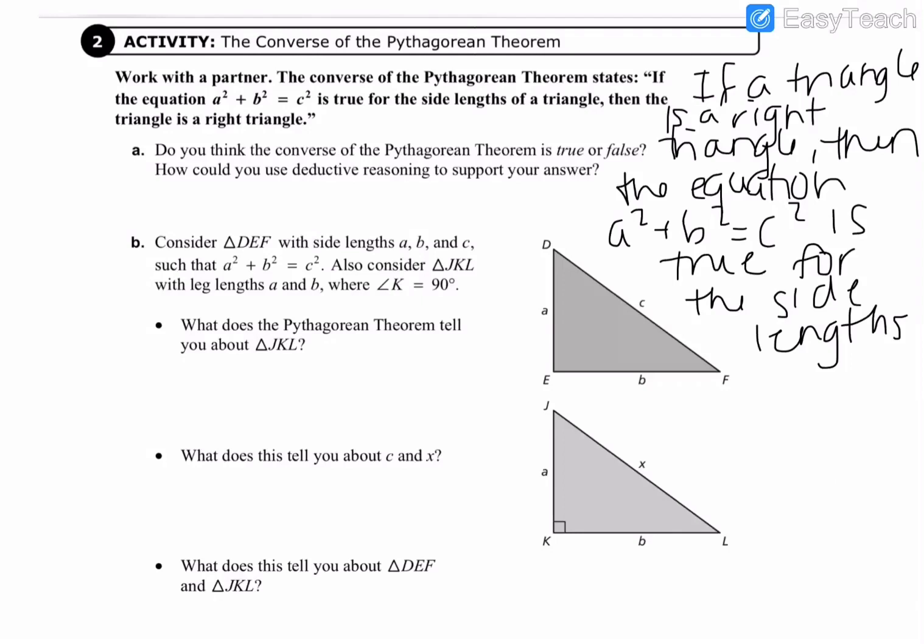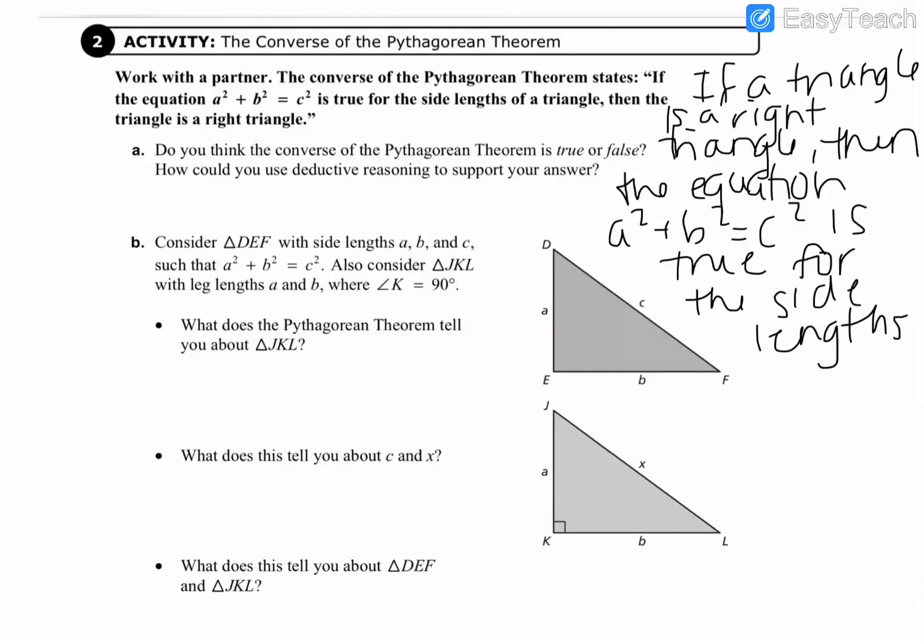Okay, so we have to decide in letter A if we think the converse of the Pythagorean theorem is true or false. So I'm going to have you pause your video. Try to think about that question. Alright, so here we go.